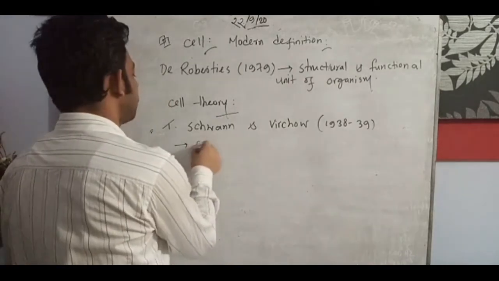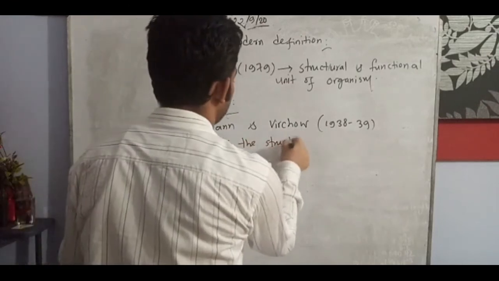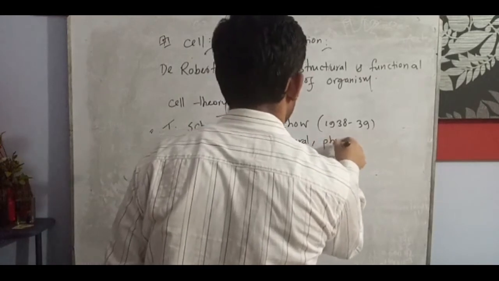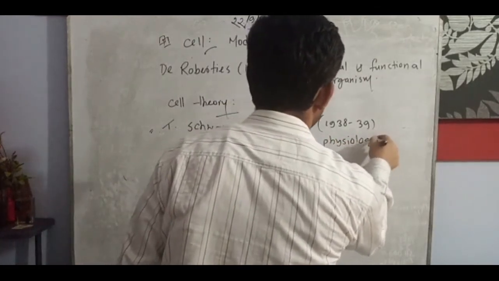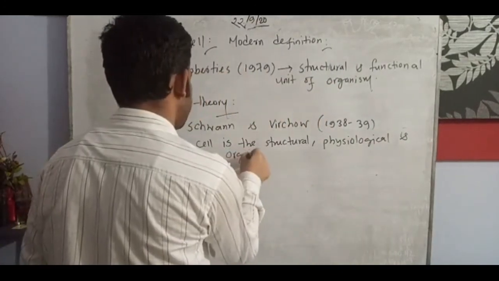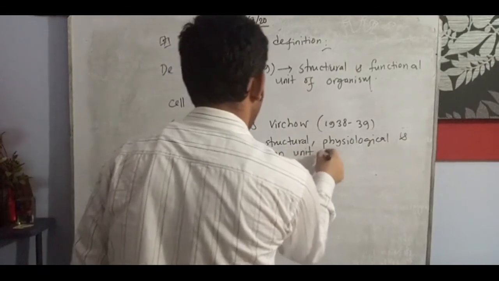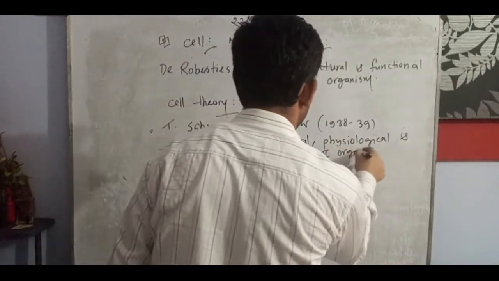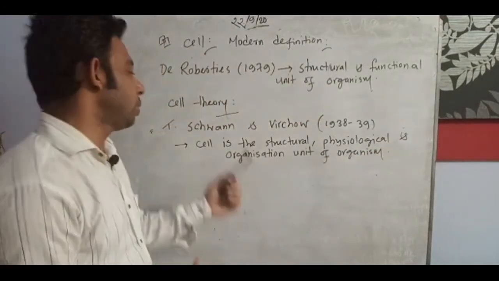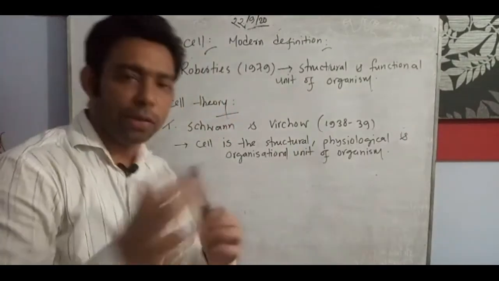They told that the cell is the structural, physiological and organizational unit of the living organism.